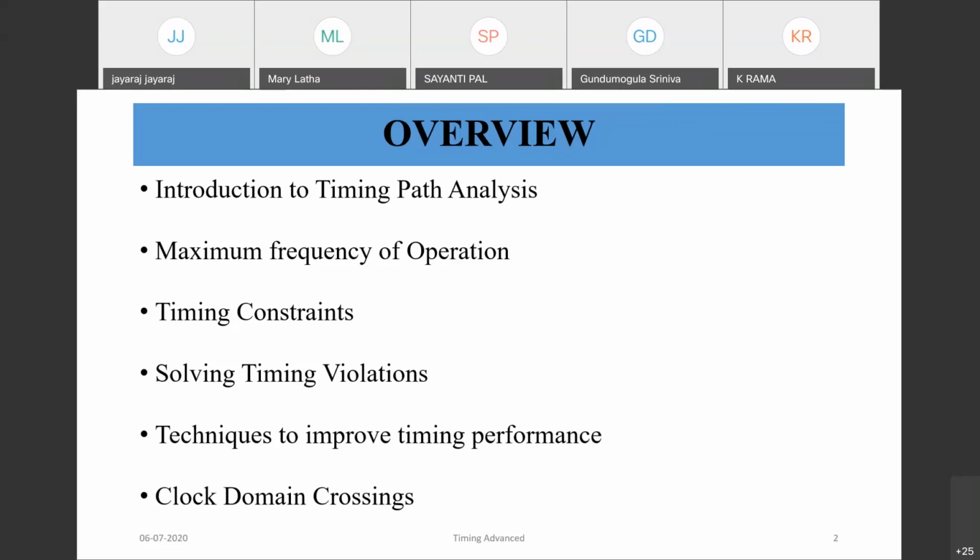So the overview of this presentation is introduction to timing path, frequency of operation, timing constraints, solving timing violations, and techniques to improve timing performance. And finally, the CDC, clock domain crossings in a design.